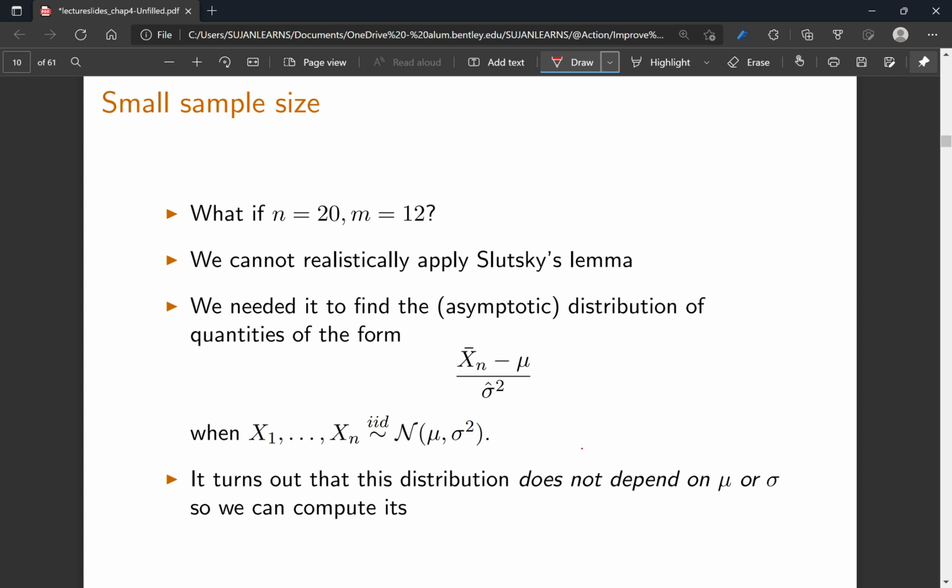What if n is equal to 20 and m is equal to 12, where n is a test group and m is a control group? In this case, obviously, we cannot use central limit theorem, and then we cannot use Slutsky's lemma, because Slutsky's lemma depends upon central limit theorem to do its magic.